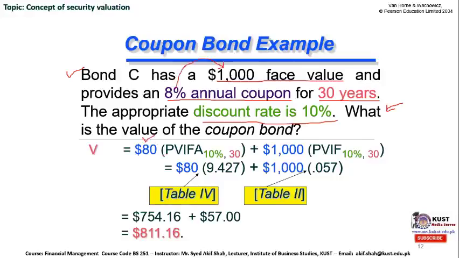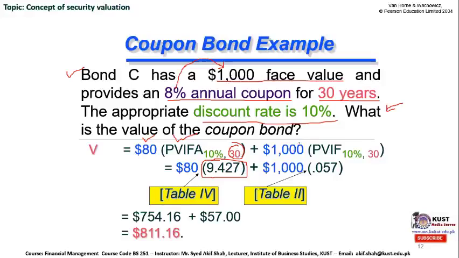Since we are going to receive this $80 for the next 30 years, we have to look for the proper discounting factor in the present value interest factor table for 10% at 30 time periods. And table 4 states the factor of discounting for this value is 9.427, which you can counter check in the present value interest factor under 10%, and n is equal to 30 time periods.